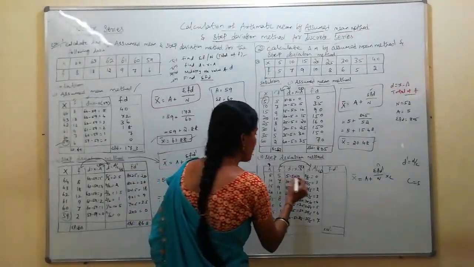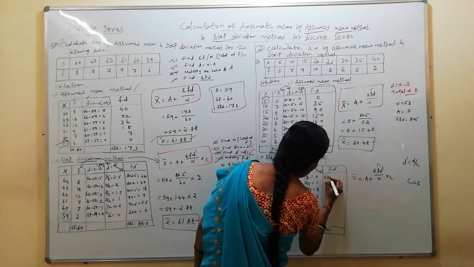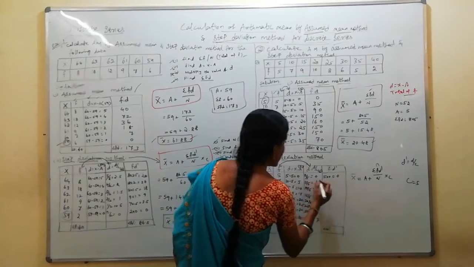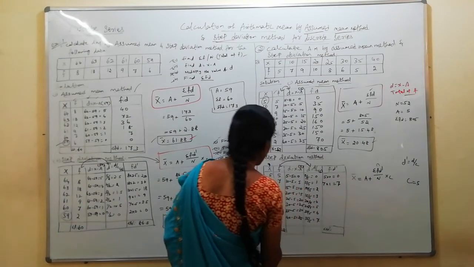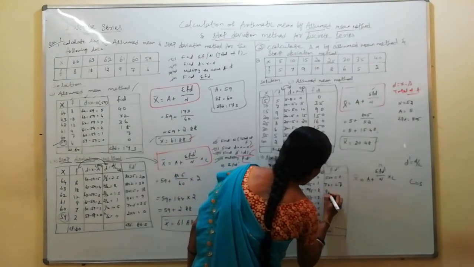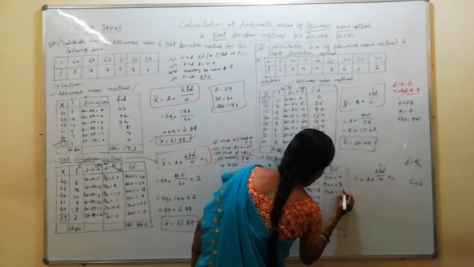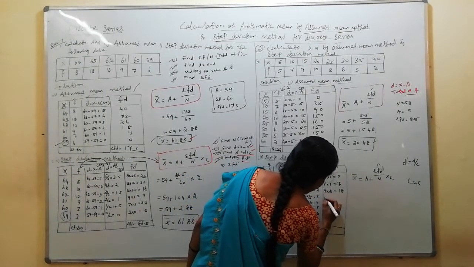Okay. So now 5 into 0, f into d dash. 5 into 0, 0. 7 into 1, 7. 9 into 2, 18. Next one, 10 into 3, 30.